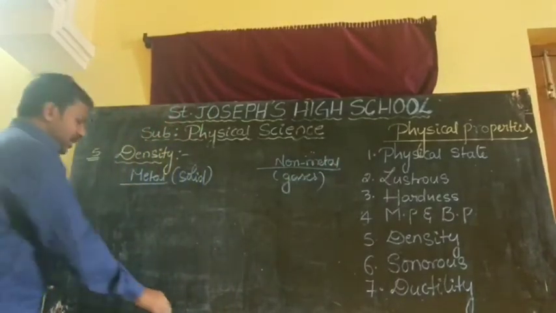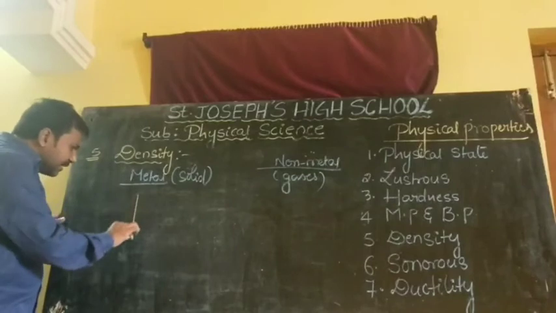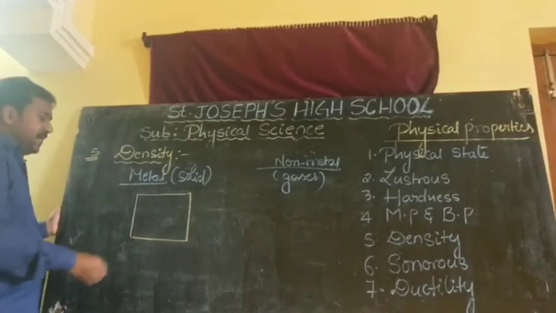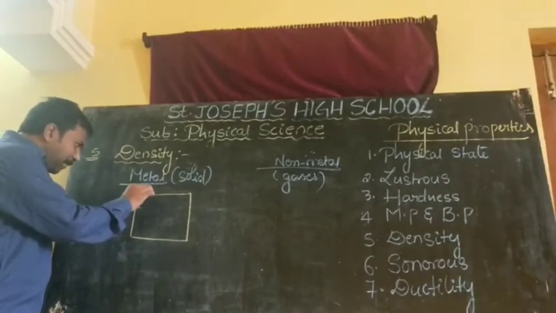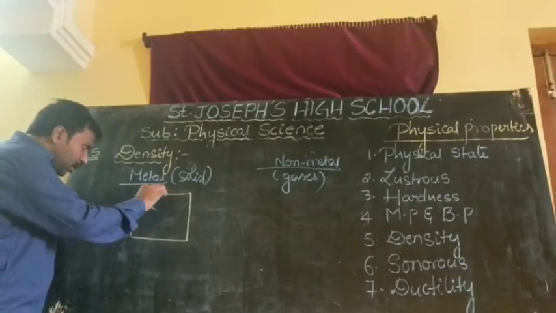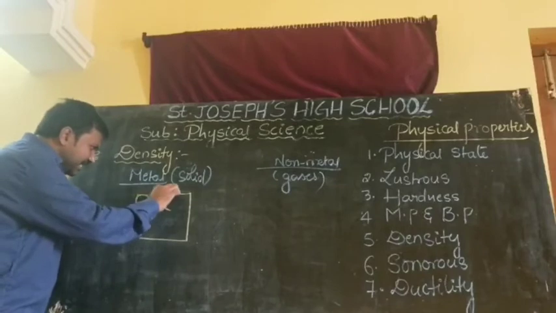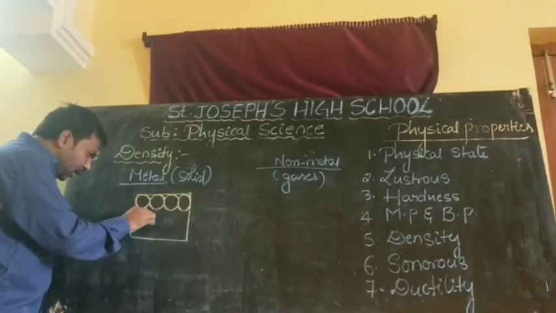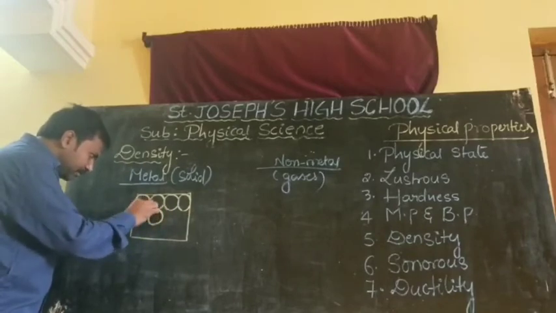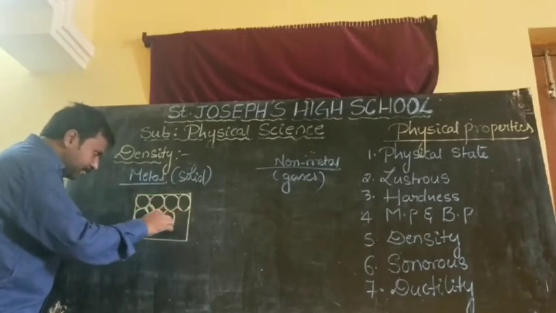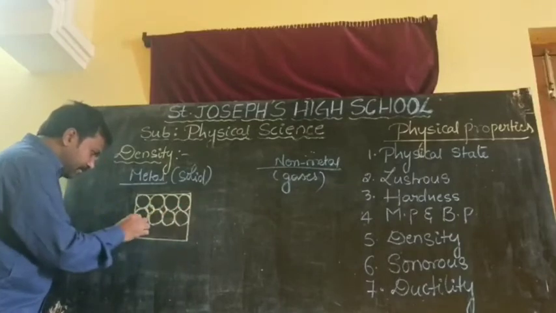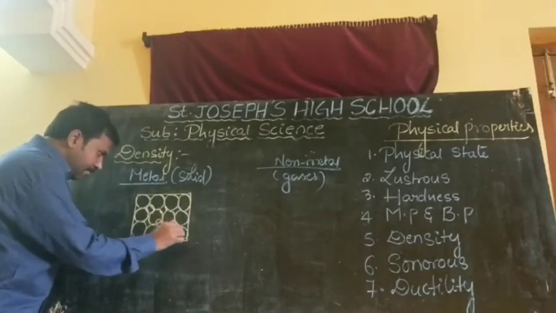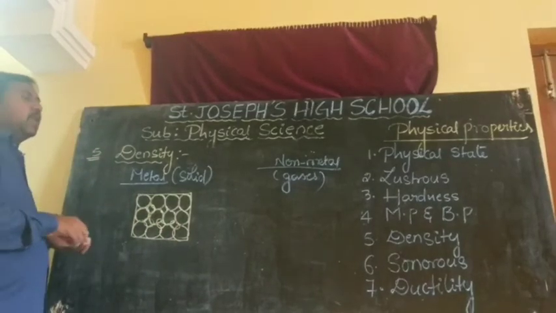If you observe the solid substances, suppose it is any iron substance, in this the particles are very, very closely packed.